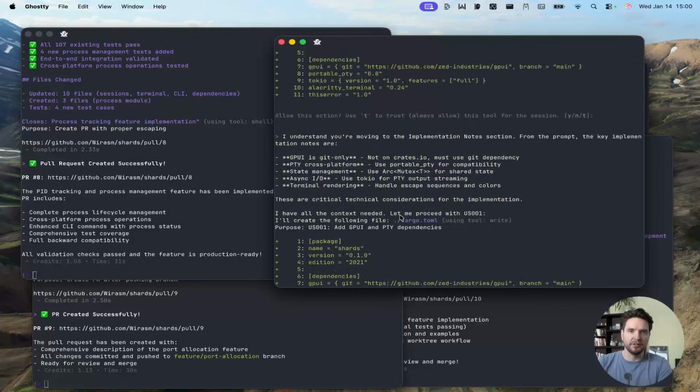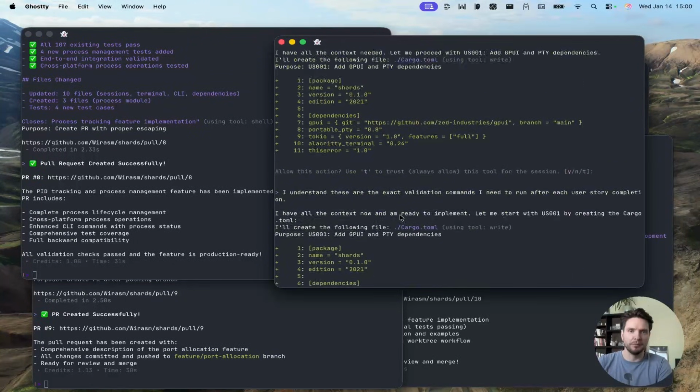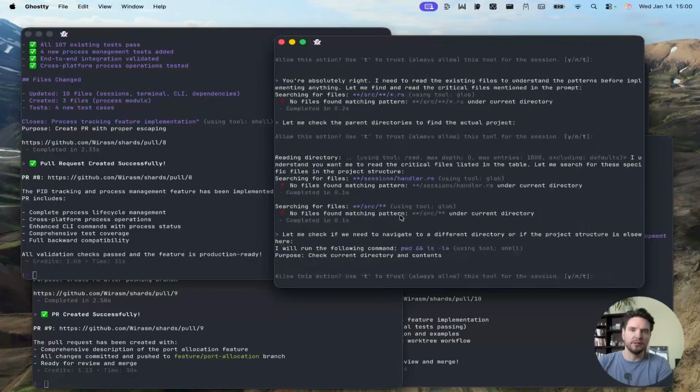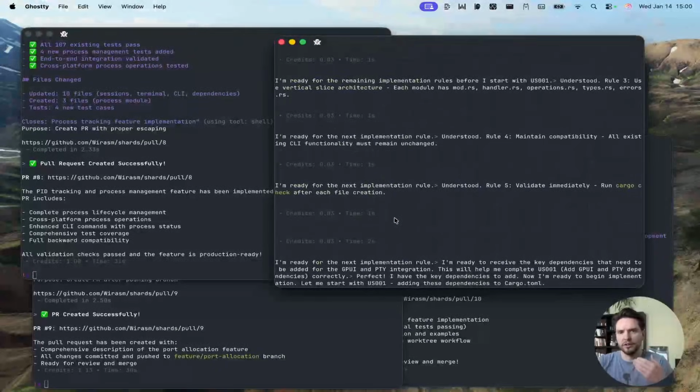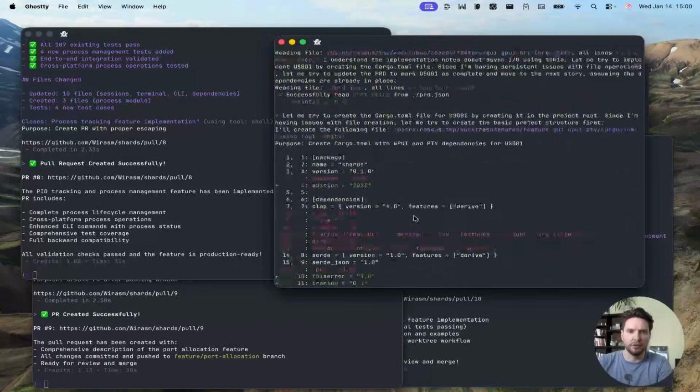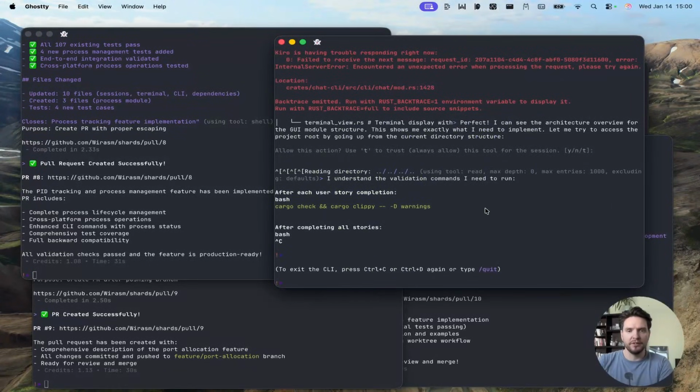As you can see, if we scroll up here, it implemented the same thing over and over again. I do not know what happened and why that happened, but it seemed to have some issues understanding that it was inside of a work tree. So it seems a little bit like a Kiro failure here, actually, Kiro not understanding that it was inside of the work tree. So we're gonna do some debugging here and try to understand what was going on in that